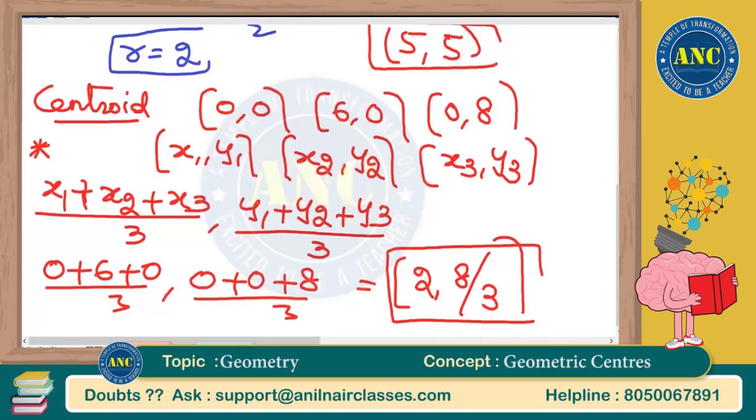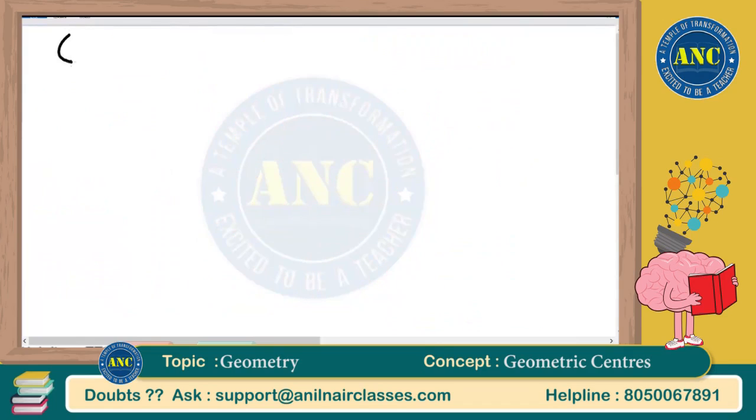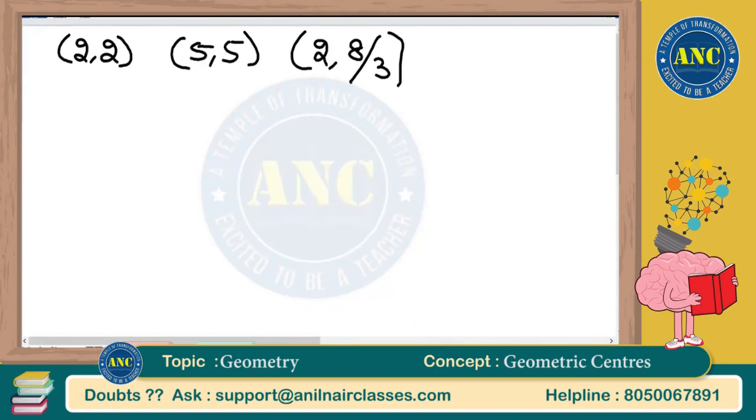What are the points that we got? The points which we got are 2, 2, next 5, 5 and next 2, 8 by 3. First we will do the traditional method. In the next problem I will discuss a shortcut.